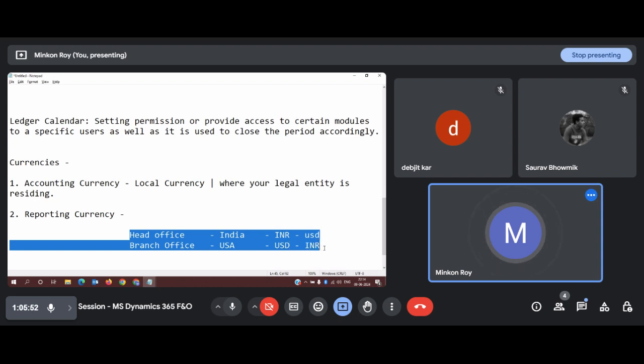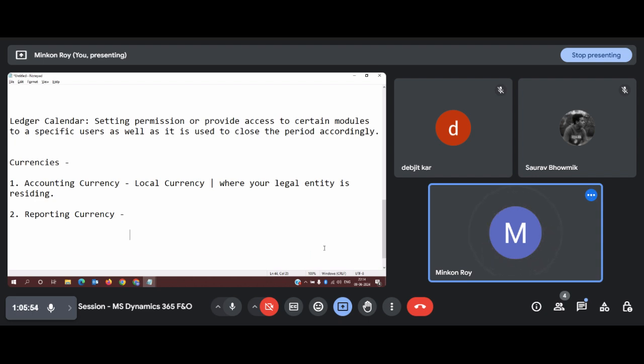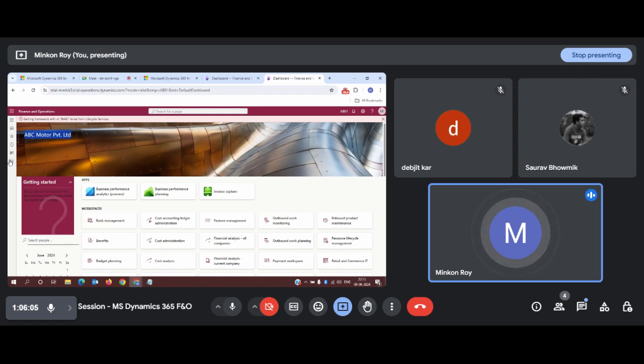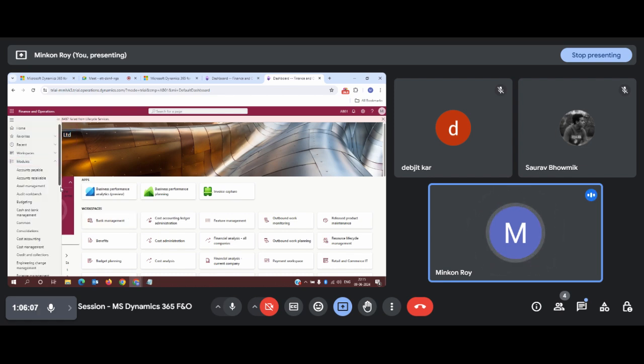For the time being, let us assume that our entity is located only in US. So my accounting currency will be USD and my reporting currency will be blank. Fine. So once currency is done, we need to configure the exchange rate. Why exchange rate?